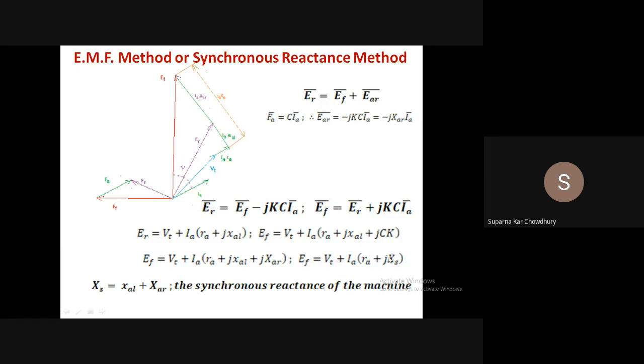But as I told you, the value of synchronous reactance that we determine from the open circuit short circuit test is always more than the actual value. So the drop that is calculated here is more than the actual drop. So the value of EF will be more than the actual. So the value of regulation that we calculate from this open circuit short circuit synchronous reactance method, or EMF method, is always more than the actual value of regulation. That's why this method is called pessimistic, because regulation should be as small as possible.